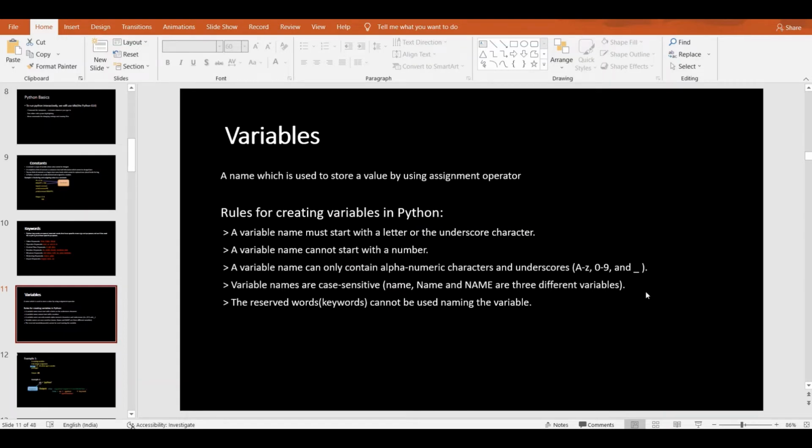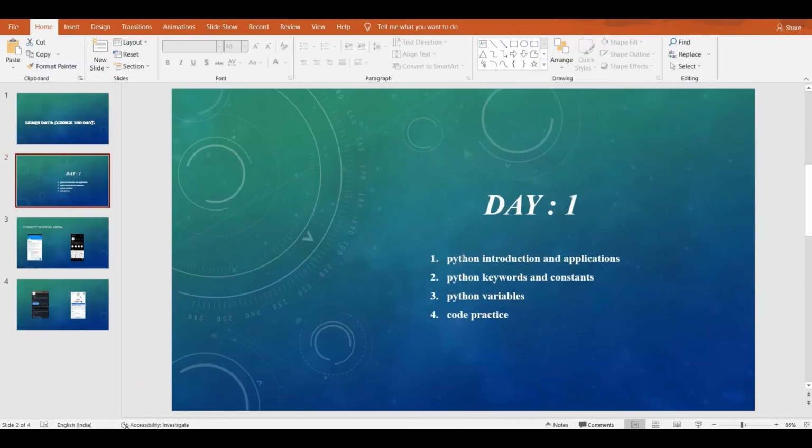So up to now we have completed the Python introduction. Sorry, I forgot to tell you about applications. Applications are web development, game development, and data science. These are the applications that come under Python. Next we have completed keywords and constants, and the third one is that we have moved to